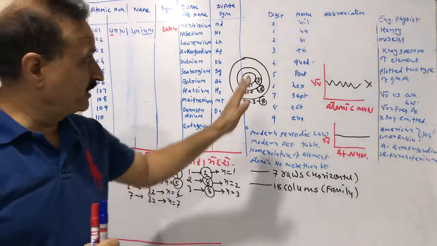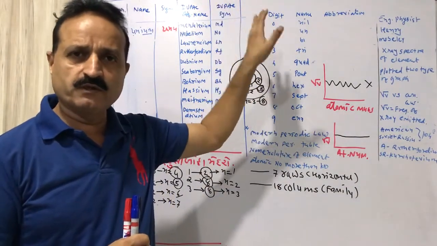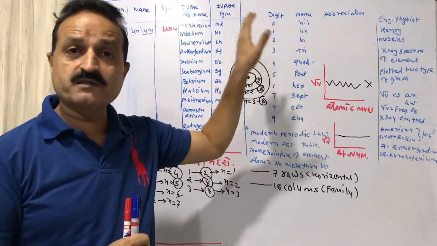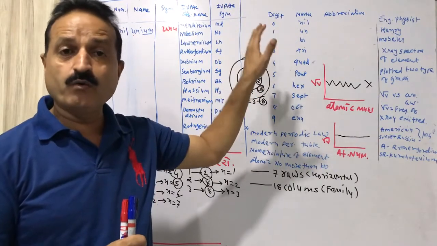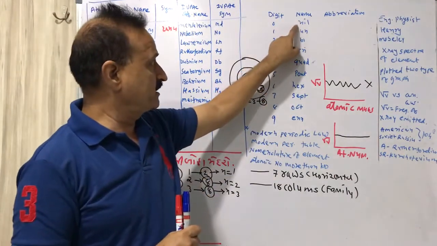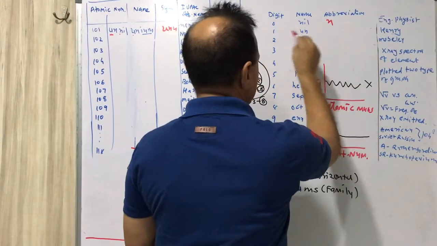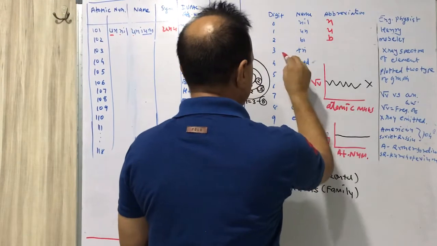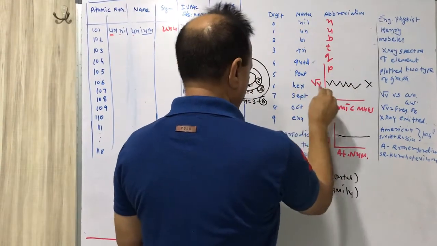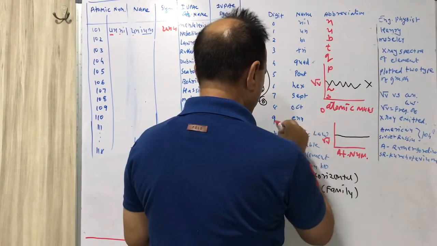So you are given digits, and you are also given names. 0 means nil, 1 means un, 2 means bi, 3 means tri, 4 means quad, 5 means pent, 6 means hex, 7 means sept, 8 means oct, 9 means enn. The first letter is the symbol: nil means n, un means u, bi means b, tri means t, quad means q, pent means p, hex means h, sept means s, oct means o, and enn means e.